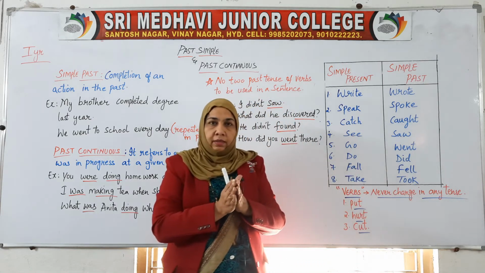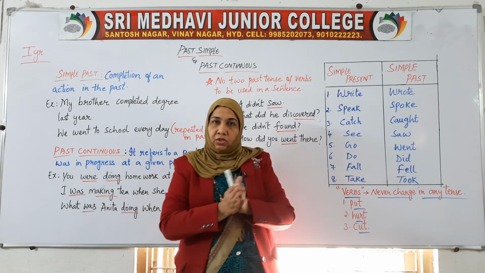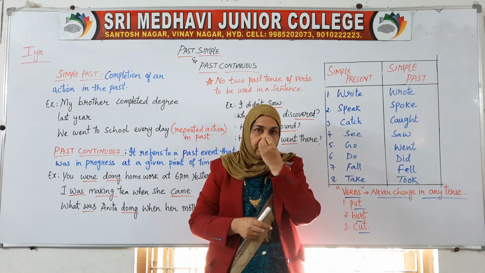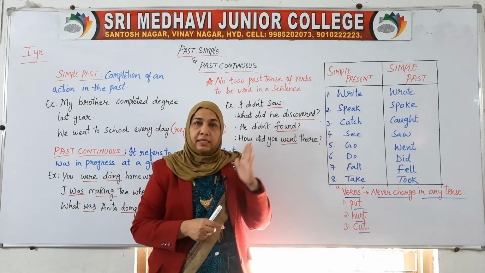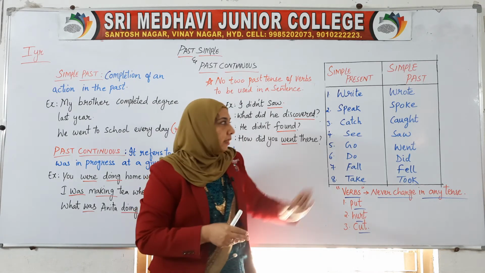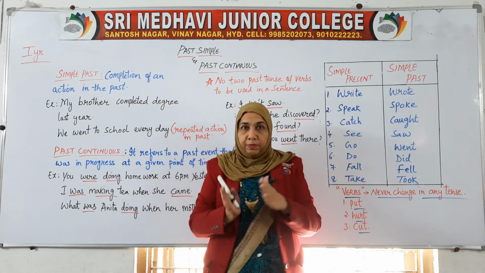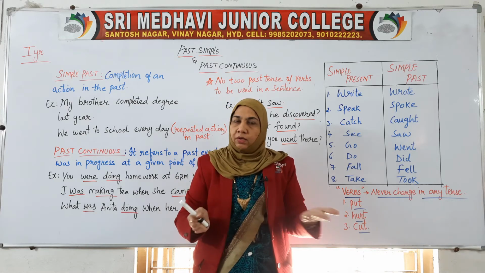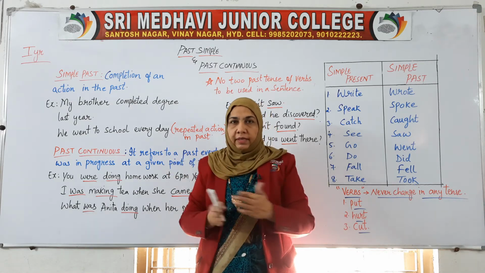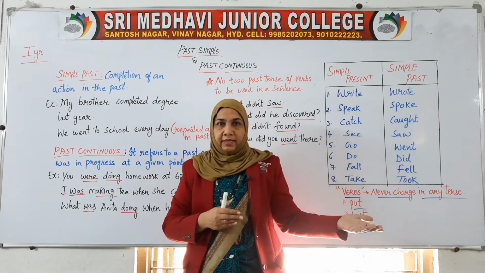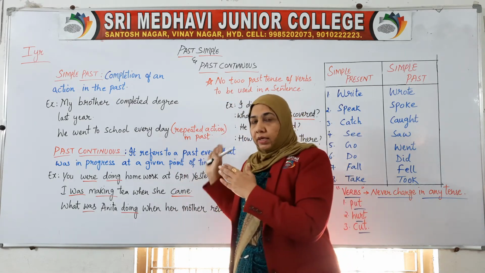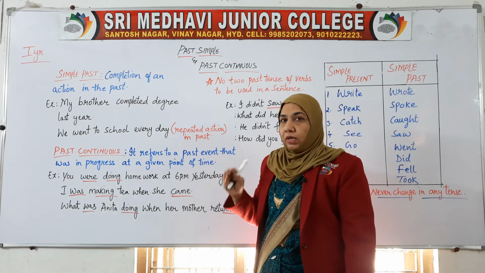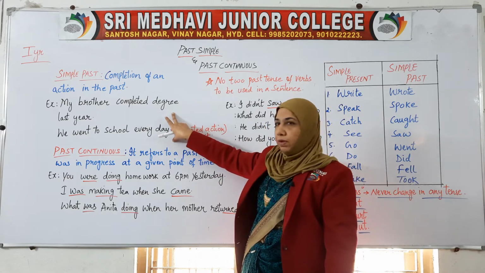So according to the change, tenses get changed, and the verb can also get changed. In the first class when I was explaining the tenses, I told you that tense is the time, and the time can be decided by the verbs. If the verbs are changing, we can easily recognize that this belongs to so and so tense, and you can get an idea that this sentence is in so and so tense. If you get good practice of that, it will be easier for you to understand all the tenses. So that was the simple past.